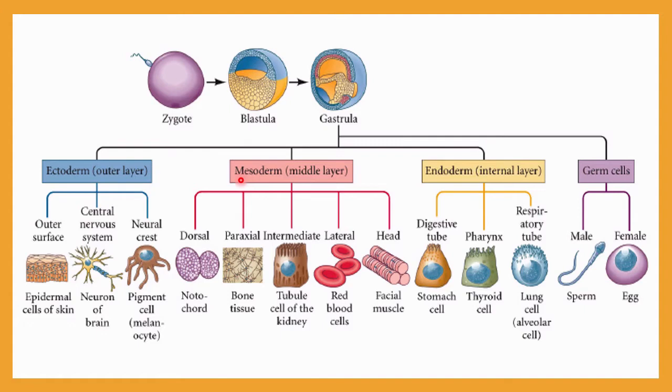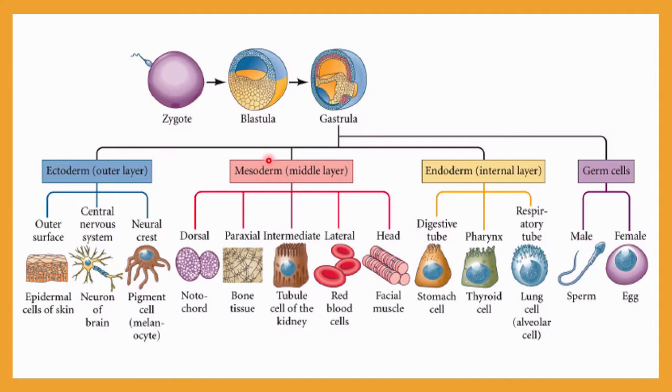Then the middle layer is the mesoderm. It is responsible for the formation of the dorsal, paraxial, intermediate, lateral and head layers. From the dorsal layer, the notochord will be formed; from the paraxial, bone tissue; from the intermediate, the tubule cells of the kidney. The lateral is responsible for red blood cell formation, and the head is responsible for facial muscle. In this way, this whole structure is formed by the mesoderm.